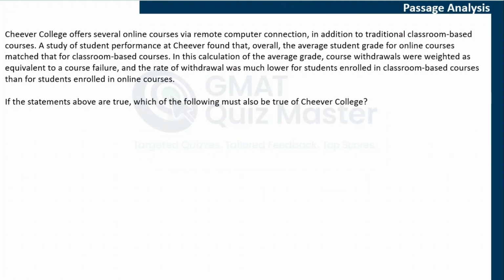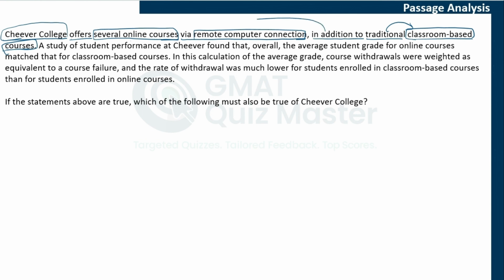Let's start with passage analysis. Shiva College, so we are talking about a specific college, offers several online courses via remote computer connection. So, this particular college offers multiple online courses via remote computer connection, in addition to traditional classroom based courses. The classroom based courses are the traditional ones, that is, the ones that have always been there, and the online courses are the new addition. These are the traditional ones that were there from the starting, and to this, these online courses have been added.